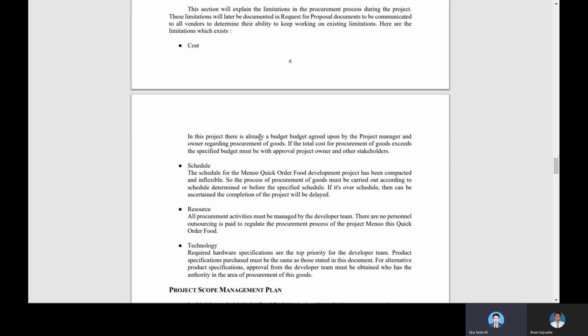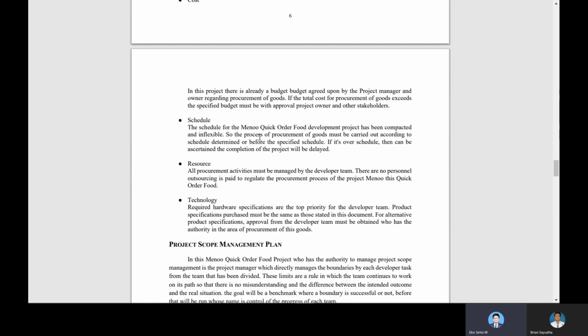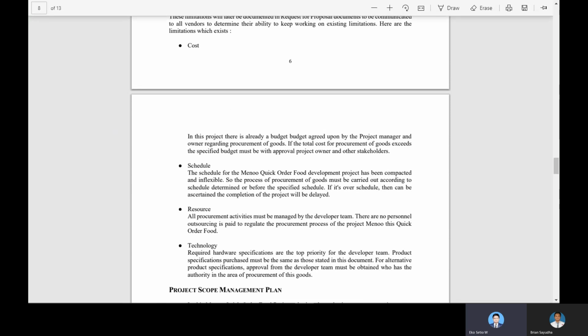And then is technology. The required hardware specification is the top priority for the developer team. So the product specification per case must be the same as stated in this document. If the specification is not the same as this document, the application may not work. For an alternative product specification, approval must be obtained from the developer team who has the authority in the area of procurement of these goods.